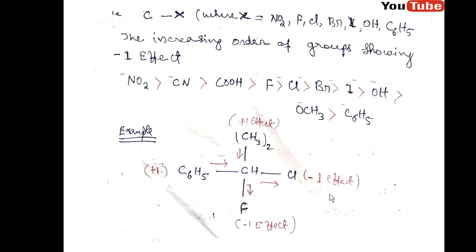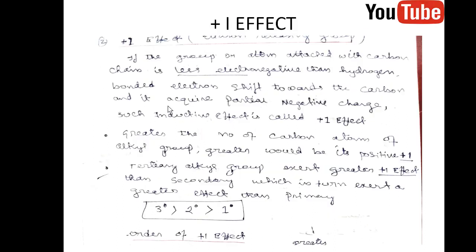So, if the group or atom attached to the carbon chain is less electronegative than the hydrogen it replaces, electrons shift toward the carbon and it acquires a partial negative charge. Such an inductive effect is called the plus I effect.